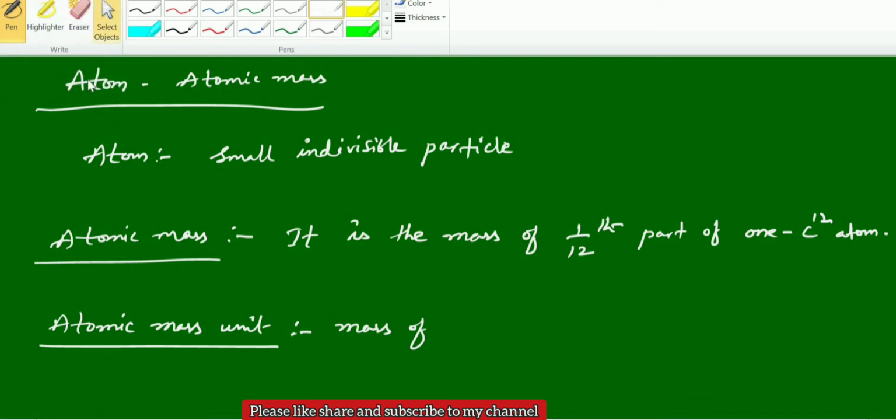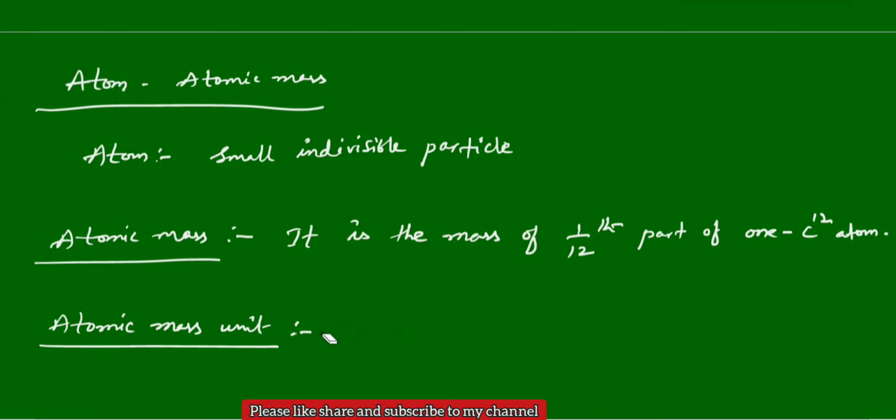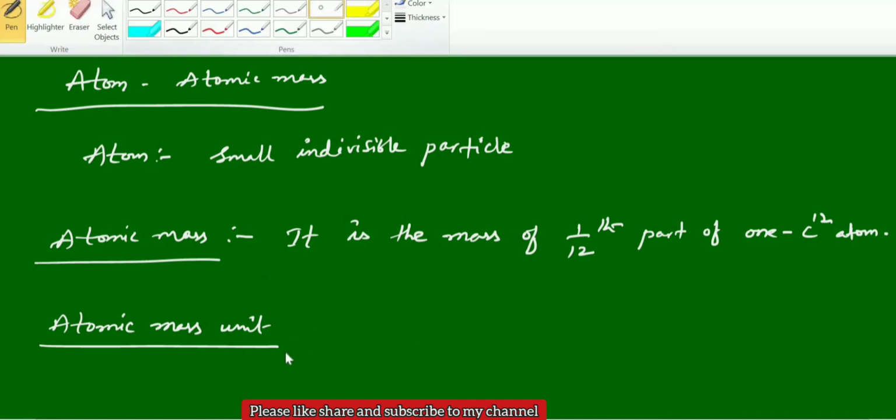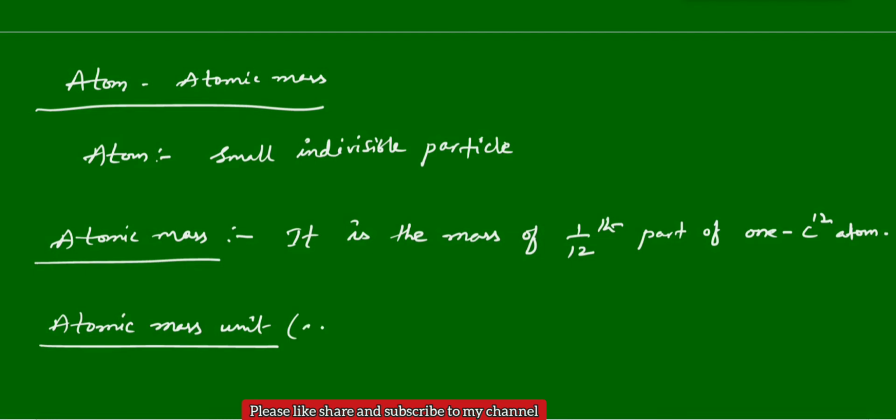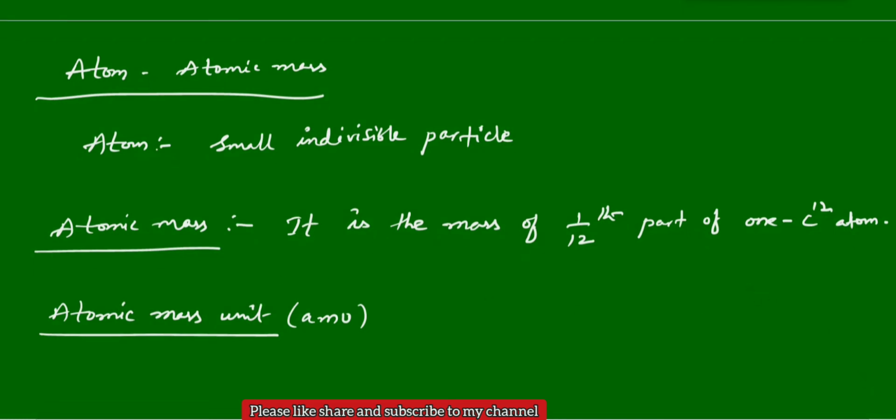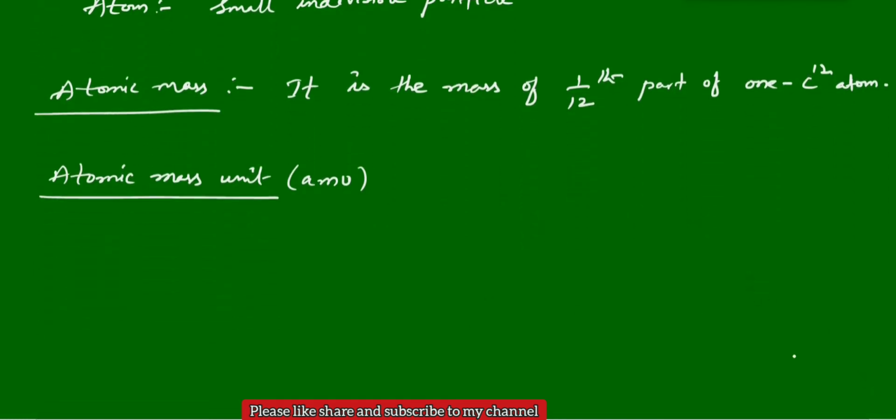Let me write it like this: atomic mass unit, AMU. This kind of unit is the mass of one atom. In general, 1 AMU is equal to 1 atomic mass unit.